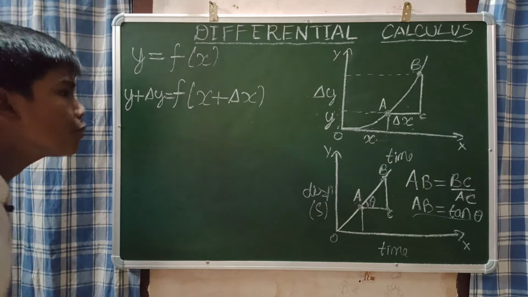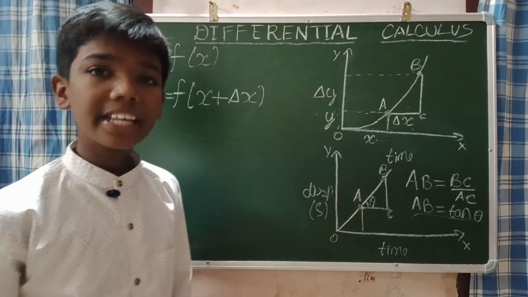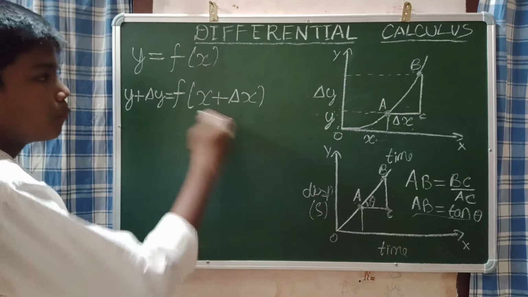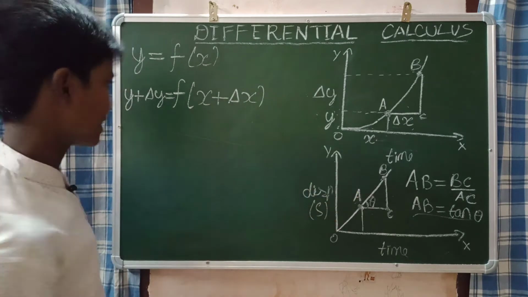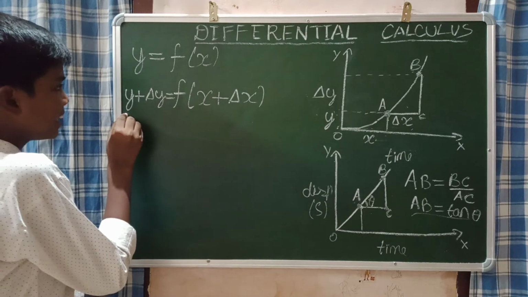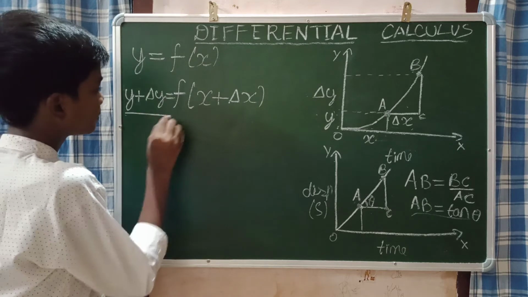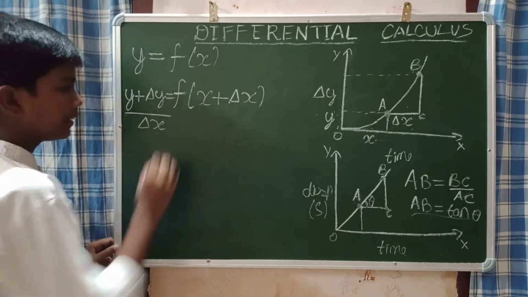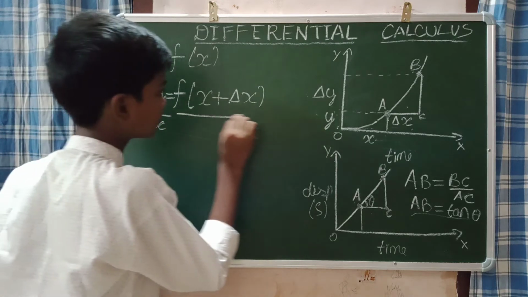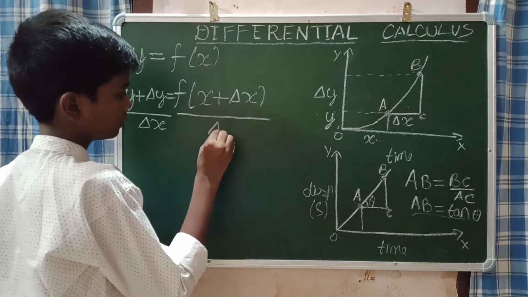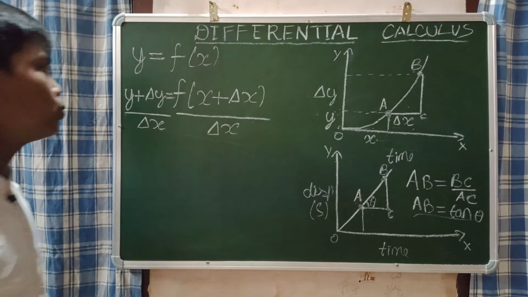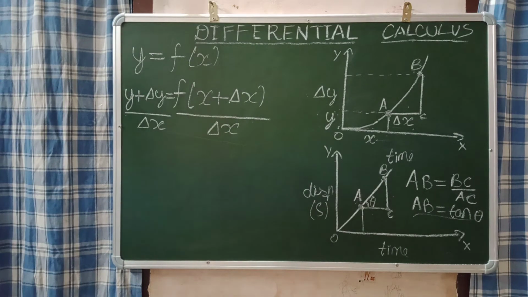Now what I am going to do is, I am going to divide both sides by delta x. Both sides by delta x. Here also by delta x. I divided by delta x.